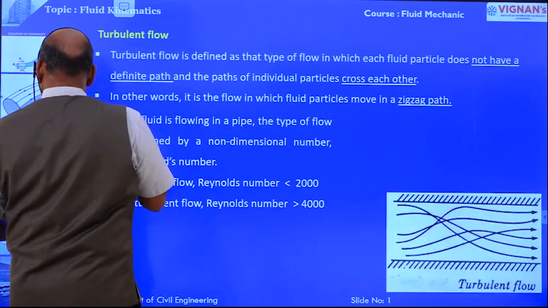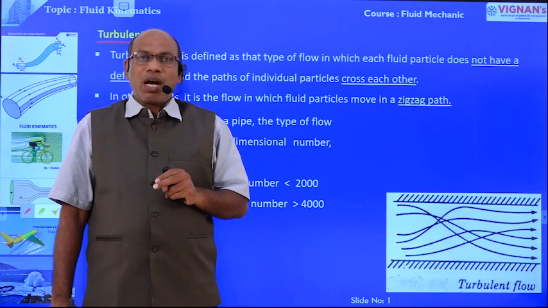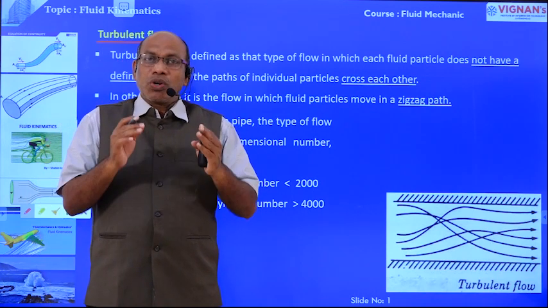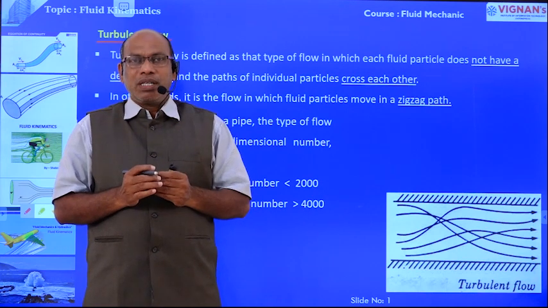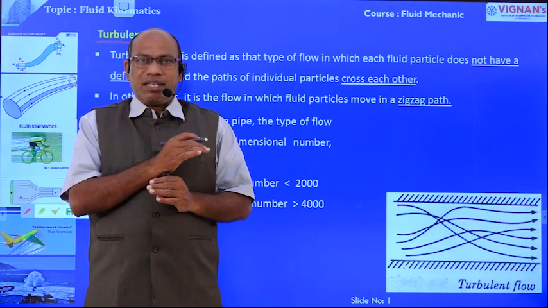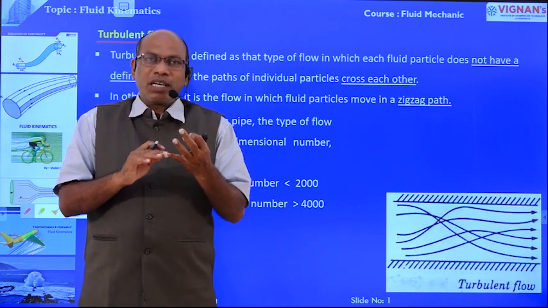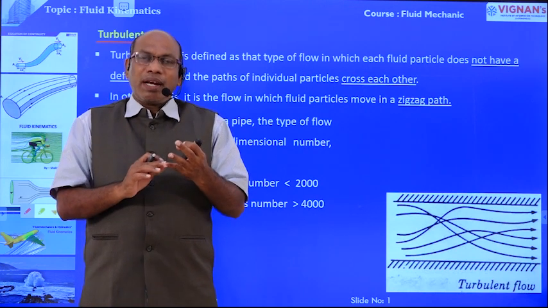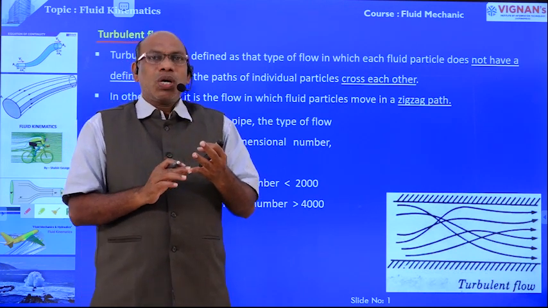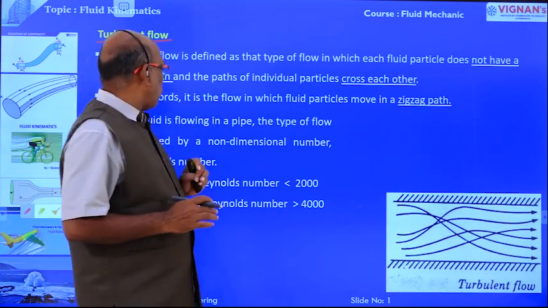Next one, turbulent flow is the type of flow in which the fluid particles do not have a definite path, that is, they move in a zigzag movement and cross each other, okay? In the case of turbulent flow, fluid particles do not have a definite path, they cross each other, and they also move in a zigzag manner. This is about turbulent flow, right?